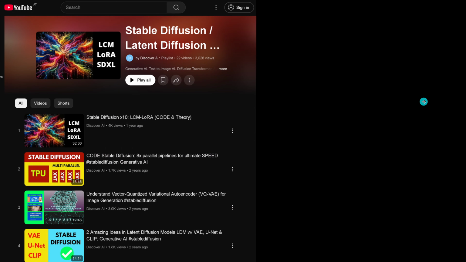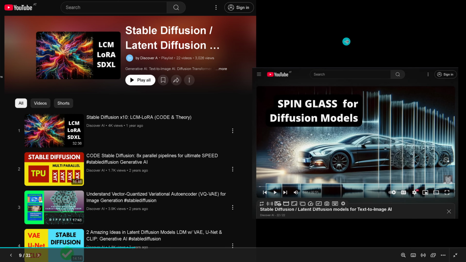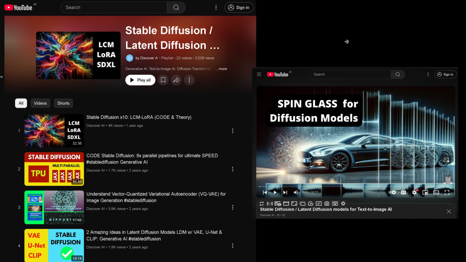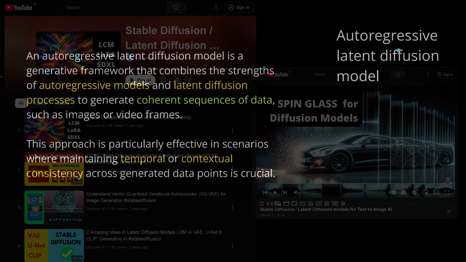Now, if you are not sure about the theoretical background on how to code this, I have a complete video playlist on my YouTube account, 22 videos. You see everything from stable diffusion, if you want to code this in JAX with multi-parallel TPU, or if you want to understand the vector quantized variational autoencoder for general image generation, or you go for UNet and CLIP and whatever. I even have the latest video here, if you want to go really advanced and use, from theoretical physics, the spin glass model for the diffusion model, a new mathematical model for improved performance, but you don't need this.